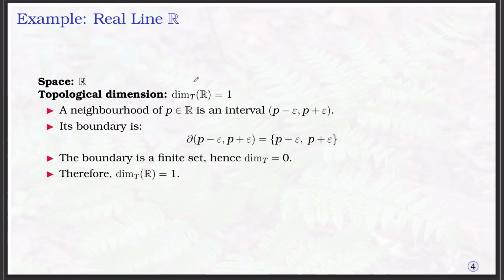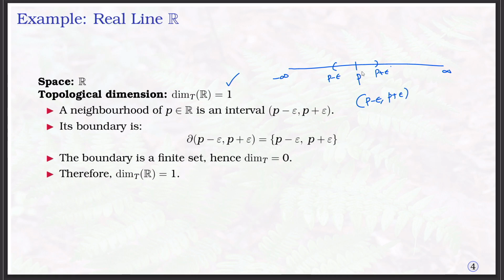So what is the topological dimension of R? It is equal to 1. How does it become 1? You can take any point P on the real line, then the neighborhood of this point is given by the open interval (P minus epsilon, P plus epsilon).